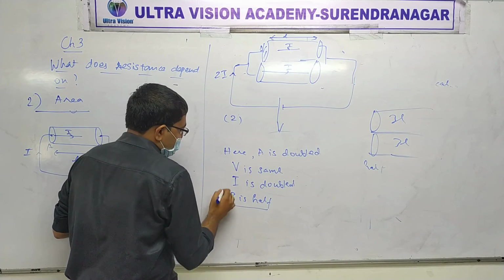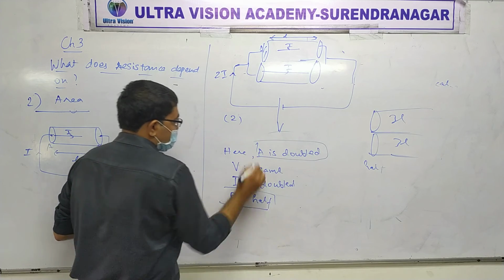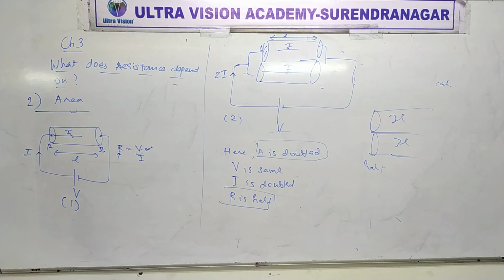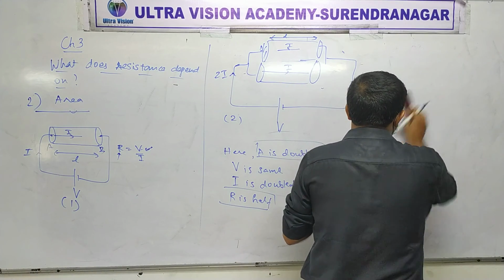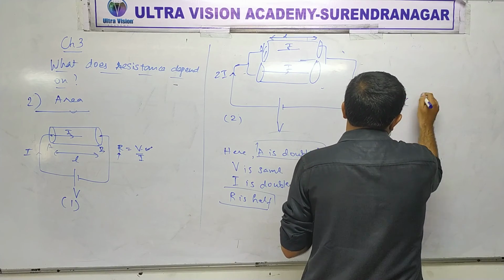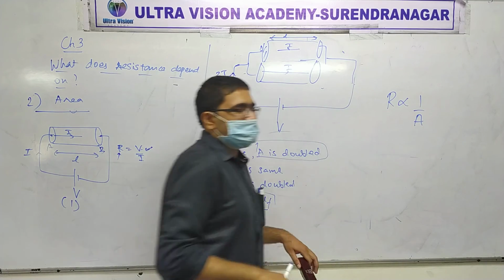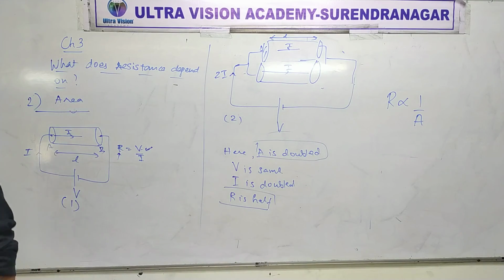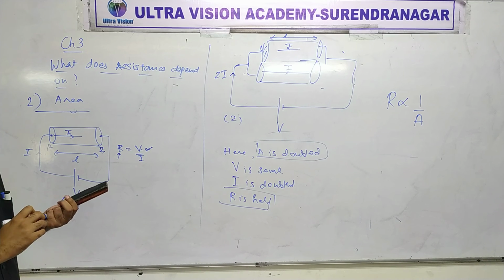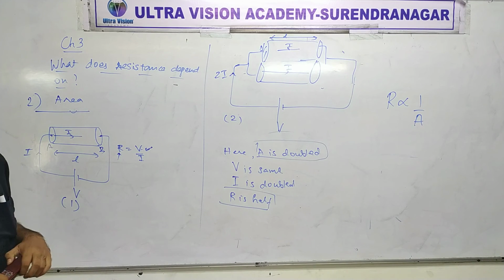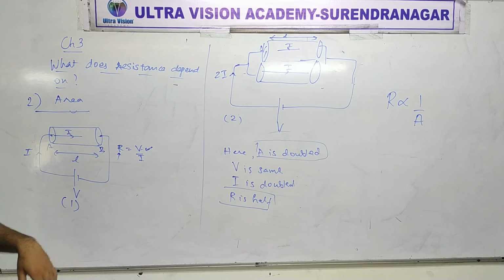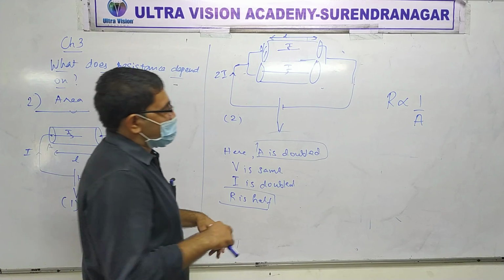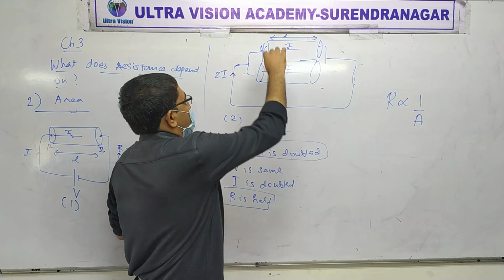So ask a question. If area is doubled, resistance becomes half. That is only possible if resistance is inversely proportional to area. This is a bit of mathematical manipulation, but if you think of physics, why should resistance be inversely proportional to area? It's not that tough to understand physically.